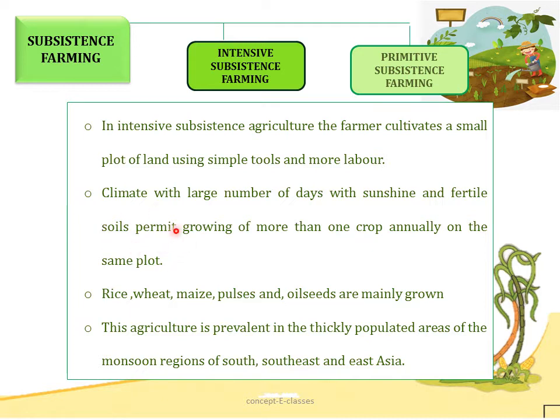That is, if the climatic conditions are favorable, then the farmers are able to grow more than one crop in the same land. Rice is the main crop. Other crops like wheat, maize, pulses and oilseeds are also grown. Now, this agriculture is common in thickly populated areas of monsoon region of South, Southeast and East Asia.